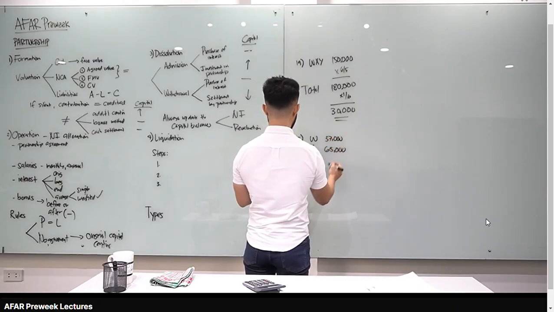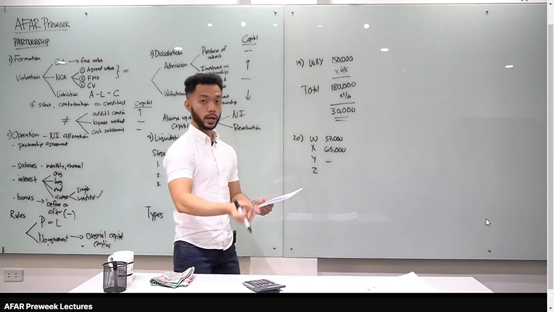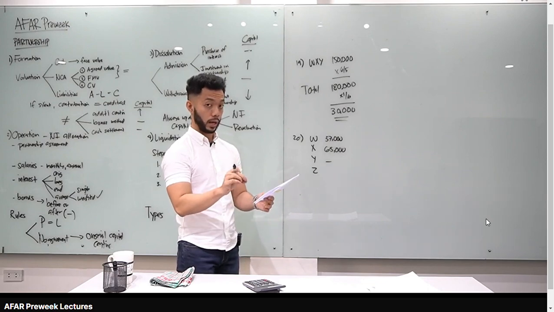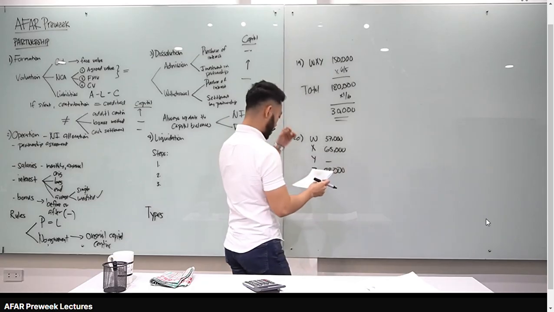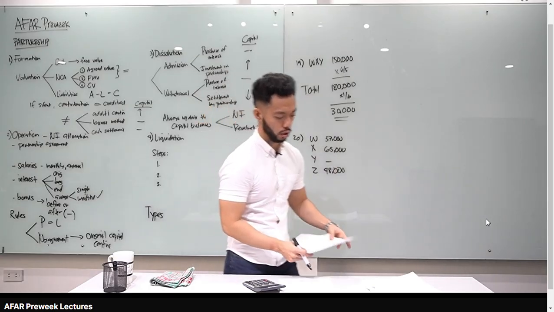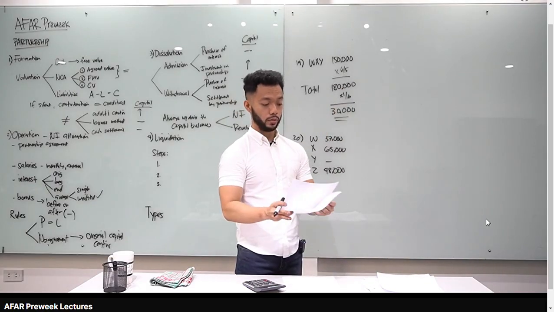Ngayon, binili ni Z si Y. Wala nang capital balance si Y. Si Z naman, regardless kung magkano yung binayad niya, yung 51,000, hindi natin i-record sa books yan. Tama? May transfer of capital lang tayo. So si Y, may 48,000, mapupunta na yan kay Z. Ayun. 37, 65, and then 48. Answer natin for number 20 is D. Okay. Doon naman tayo sa 21, 22, and 23.